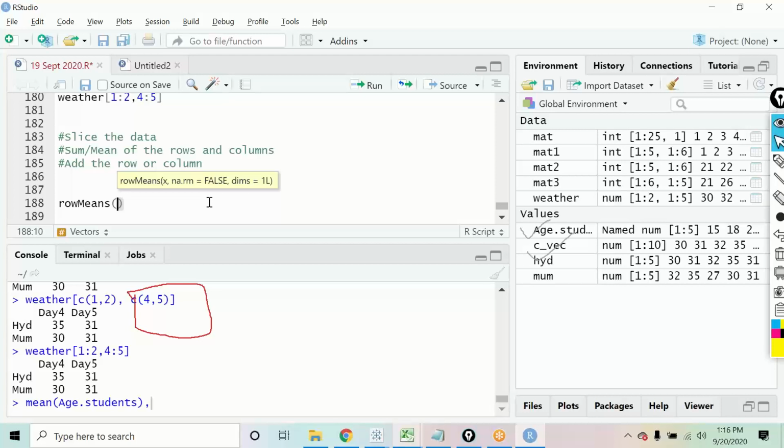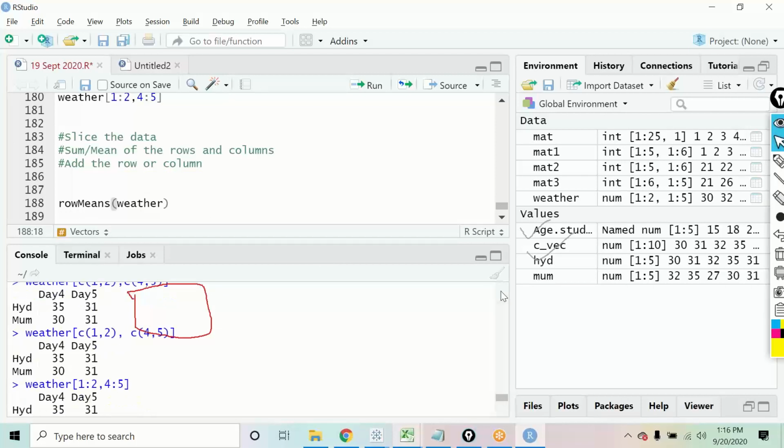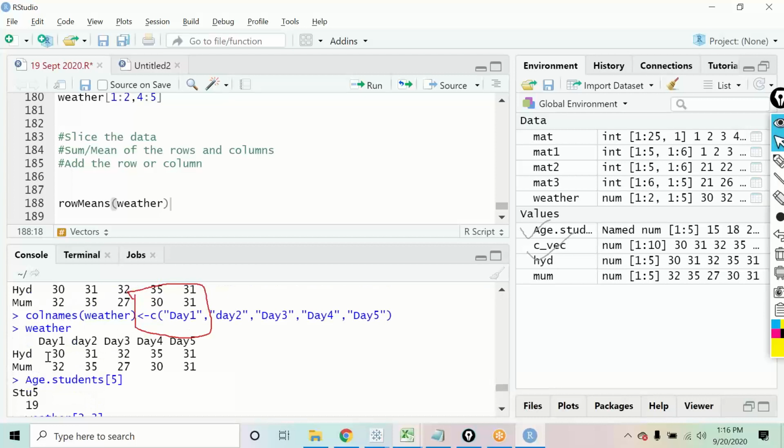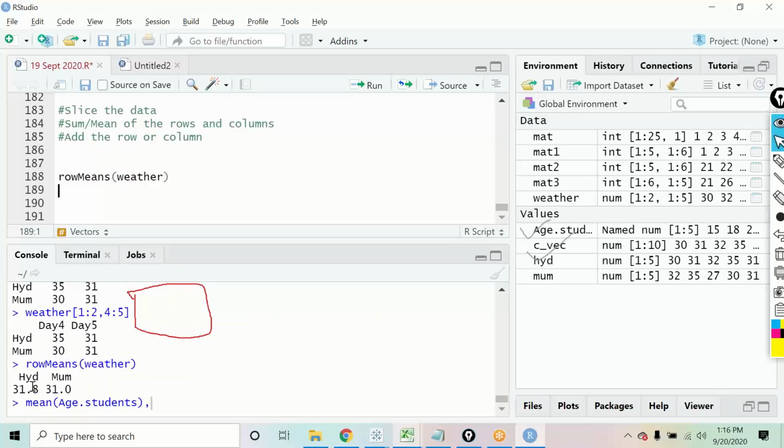If you say rowMeans and put in my matrix, it will give you the mean value row-wise, the mean of this row and the mean of that row, so you will get two numbers in the output. Let us check that out. For Hyderabad, the average temperature was 31.8. For Mumbai, the average temperature was 31.